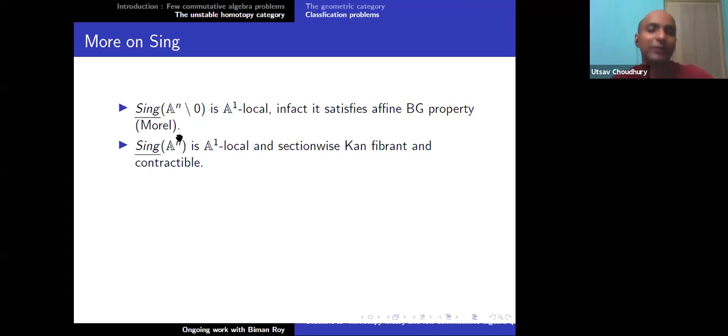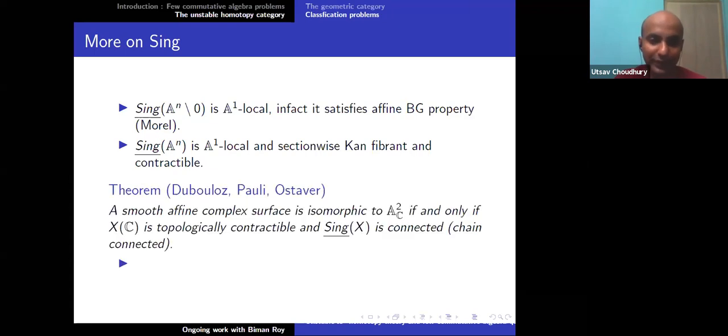The maps to an abelian group will again have an abelian group structure. So this will be a simplicial presheaf of abelian groups. In particular, it will be sectionwise fibrant, and it is contractible, therefore it is A1 local. This is a very important observation that we made together with my PhD student, that this is one thing that is not yet exploited. So let us try to exploit this property.